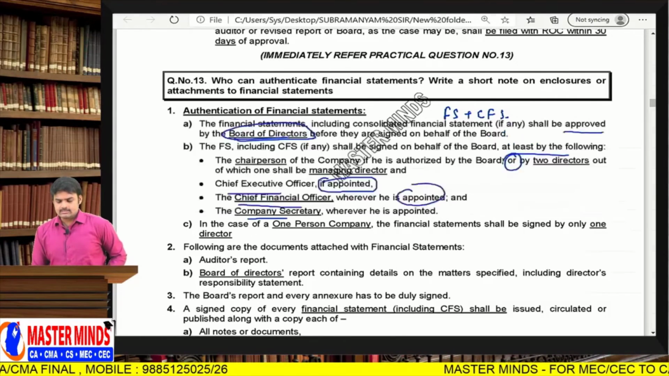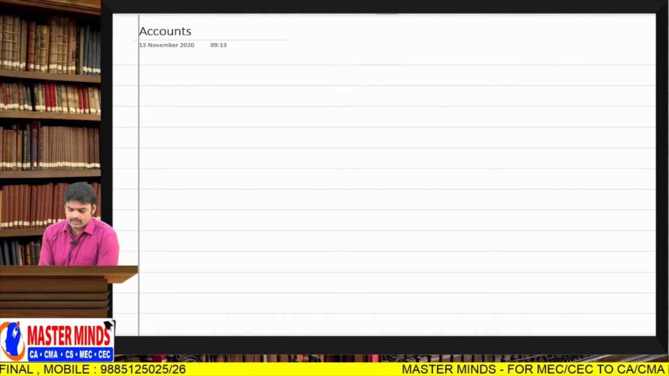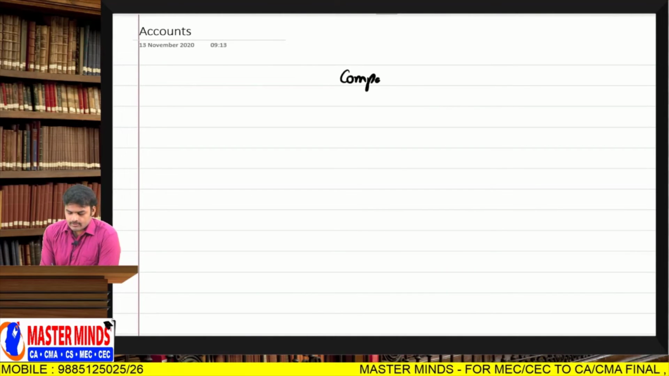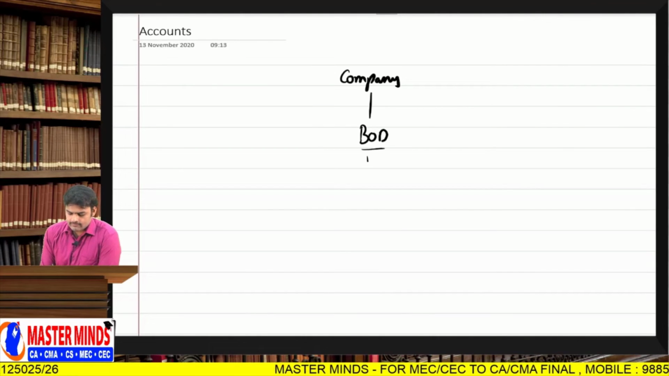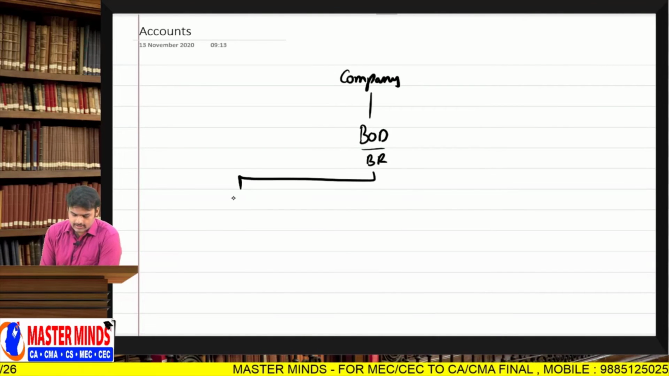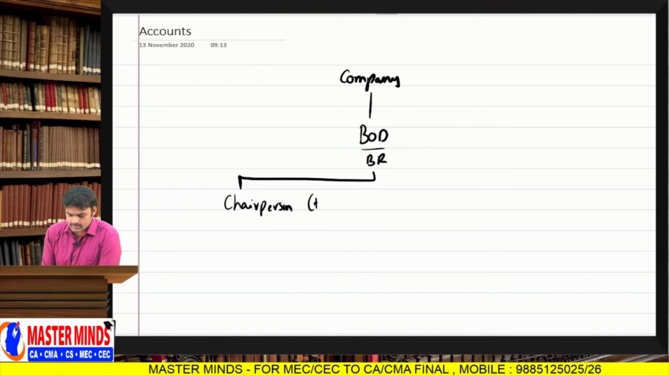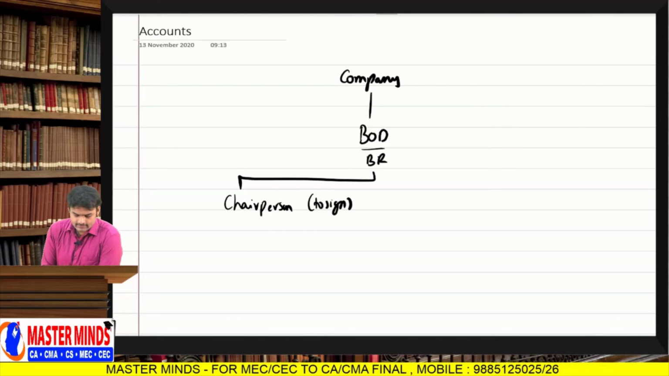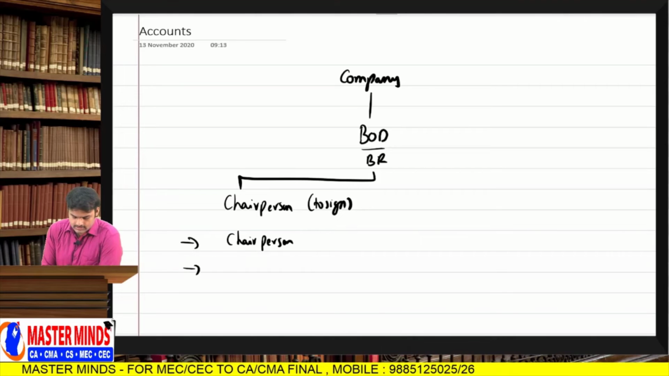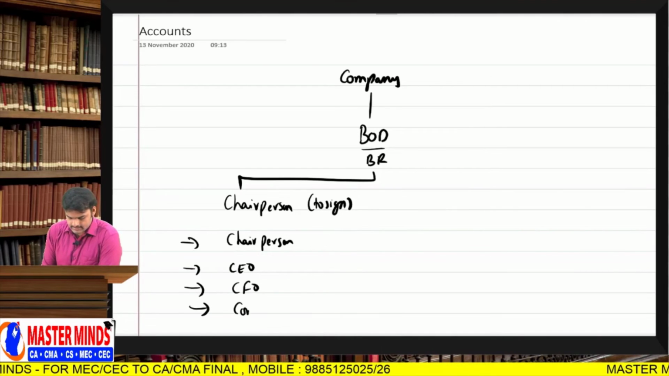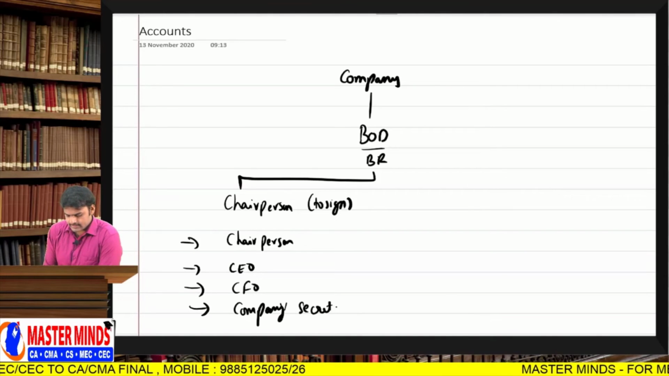That means it is very clear. So if your company's board of directors authorized, by way of board resolution, the chairperson to sign it, in that case who will sign the financial statements, sir? Chairperson plus CEO if appointed plus CFO if appointed plus company secretary. The company secretary will sign it.